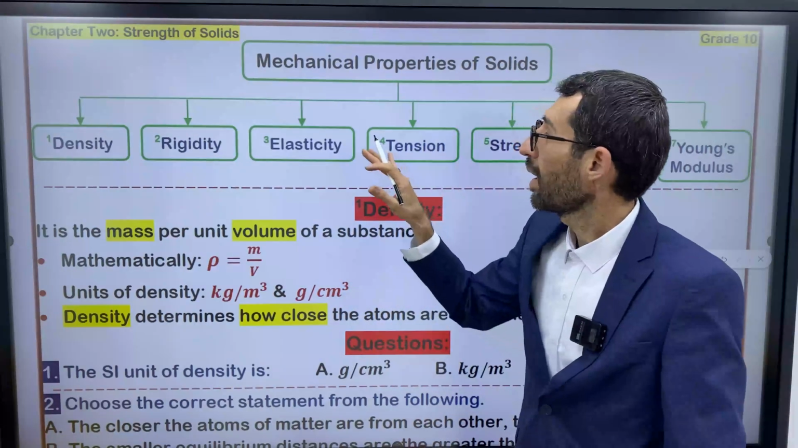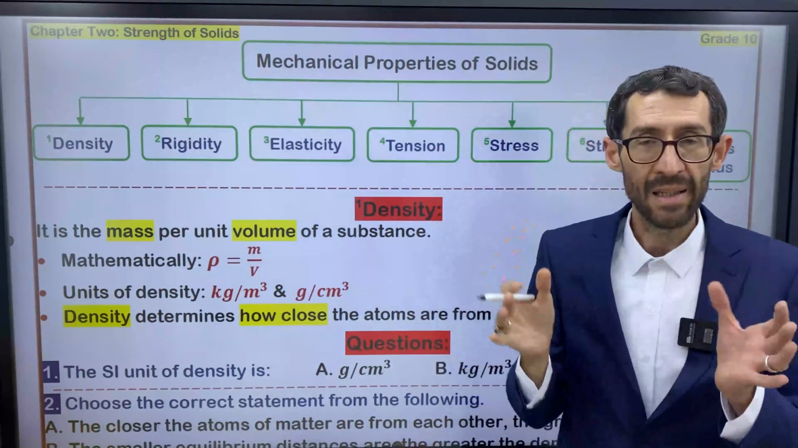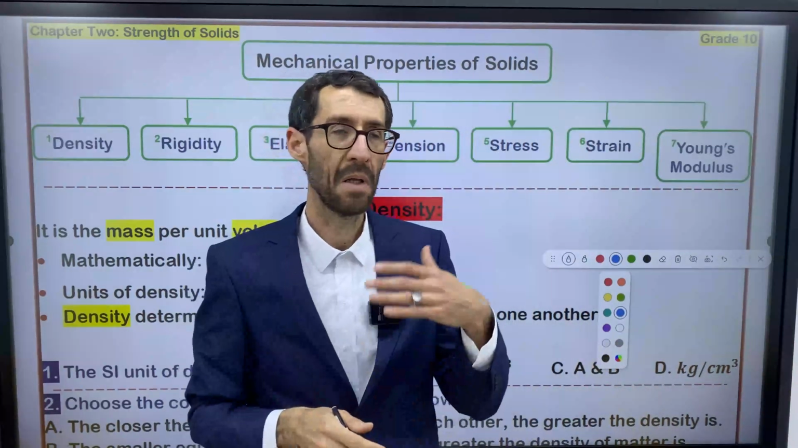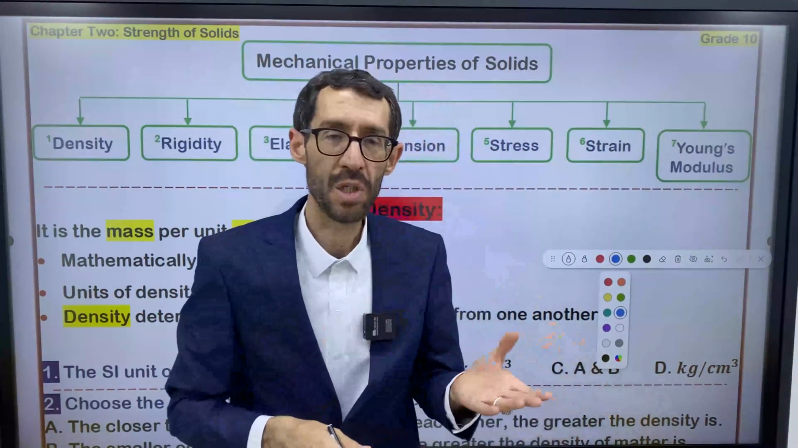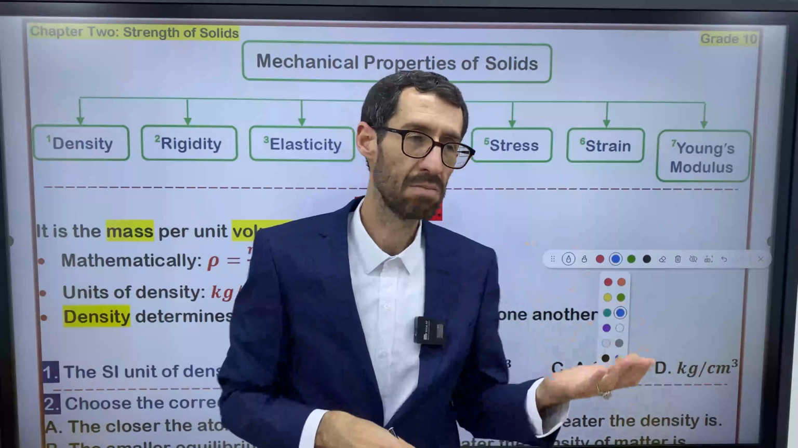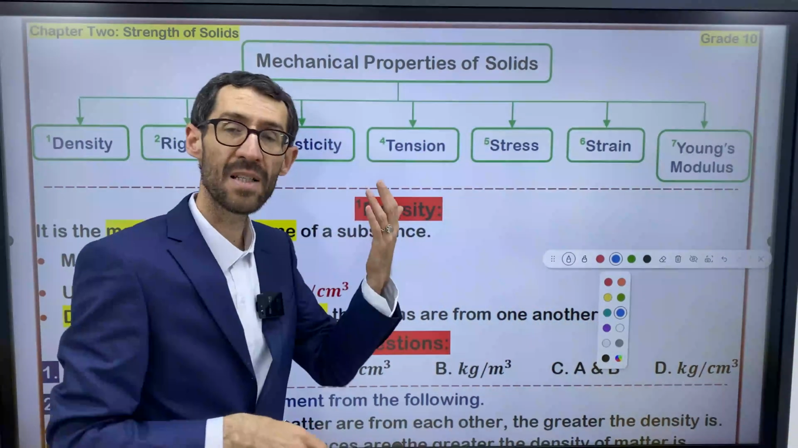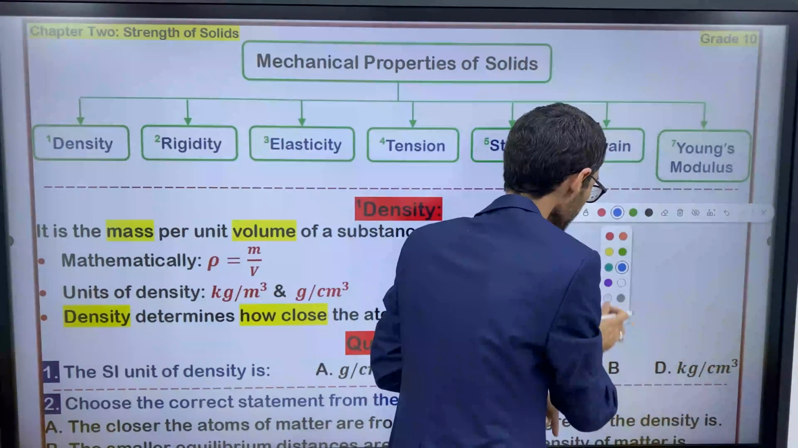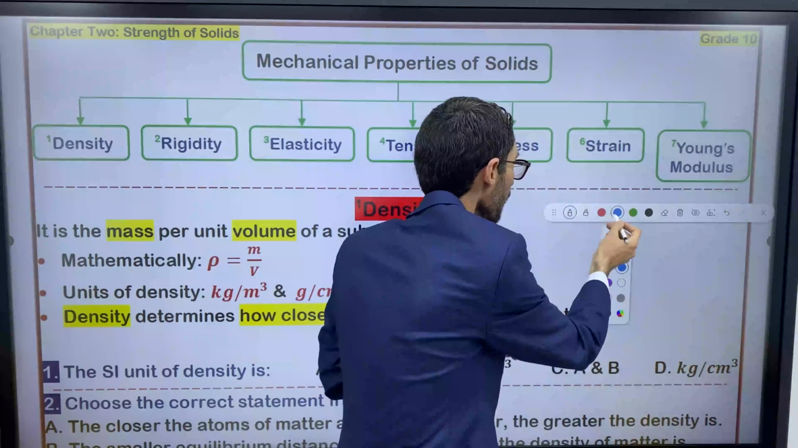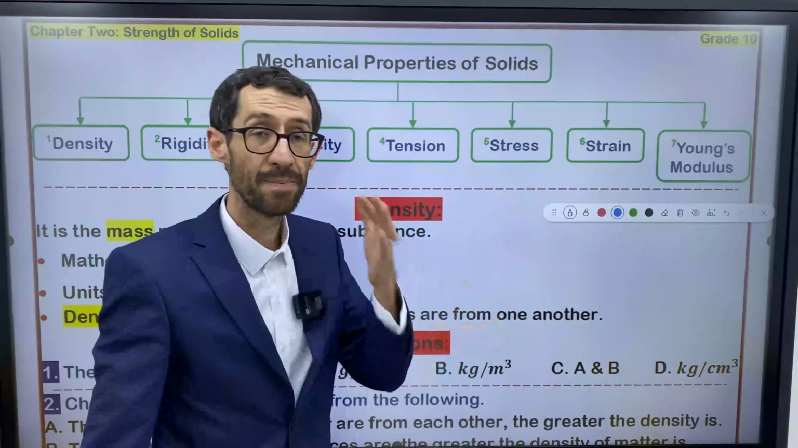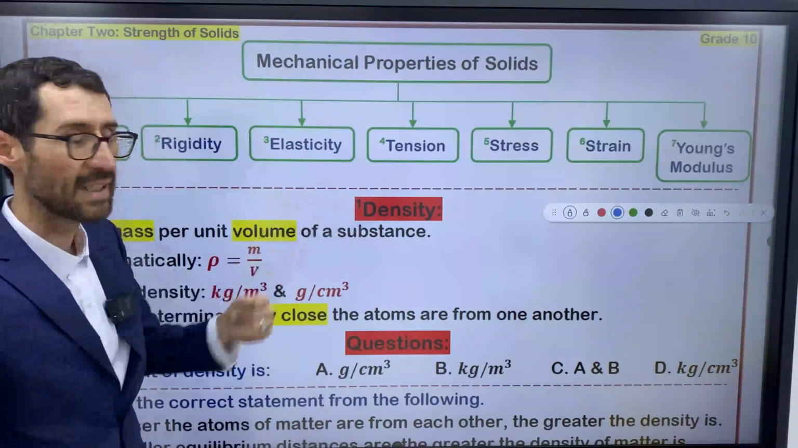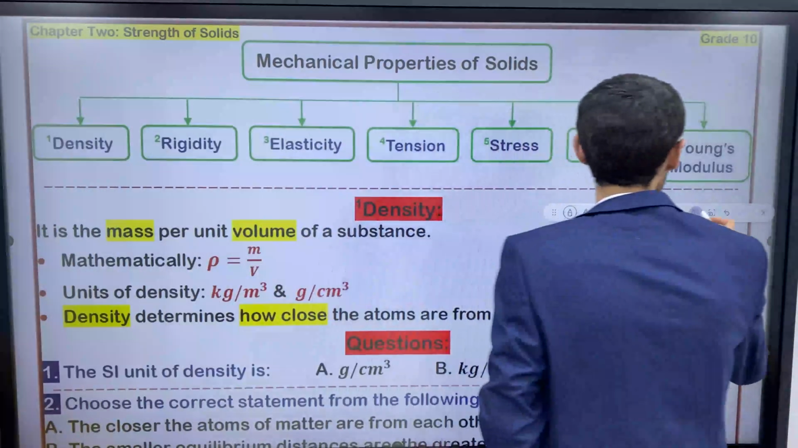So we focus on these properties one by one. We define them one by one. We give some examples of each. Actually, we have some notes for each property. The first one, density, right? Let me explain density for you.